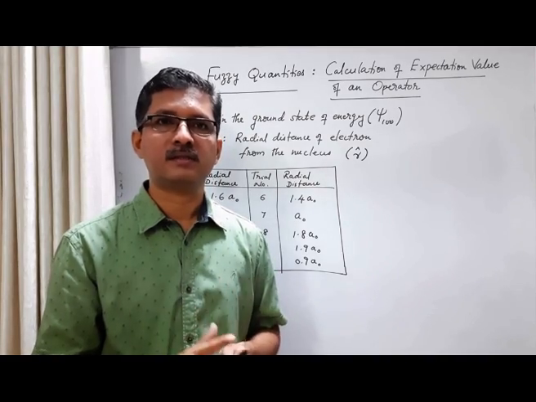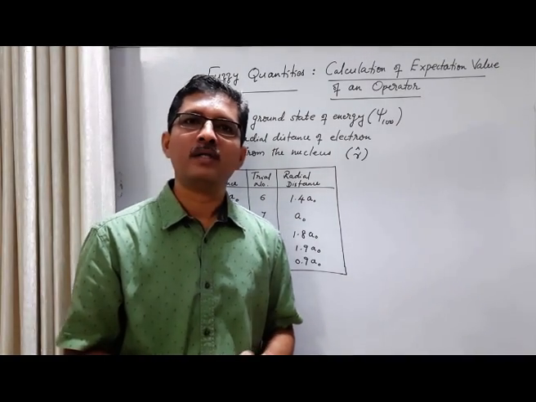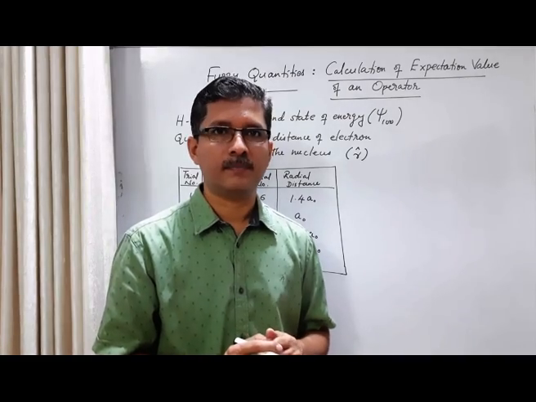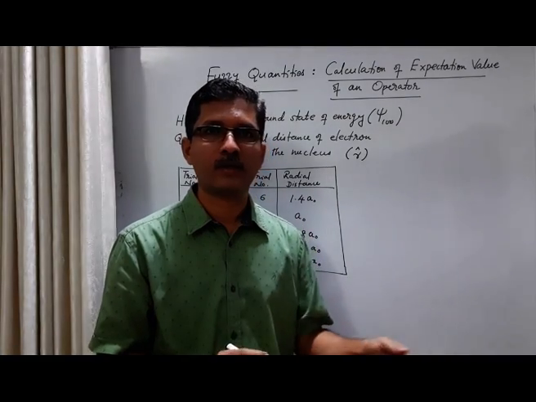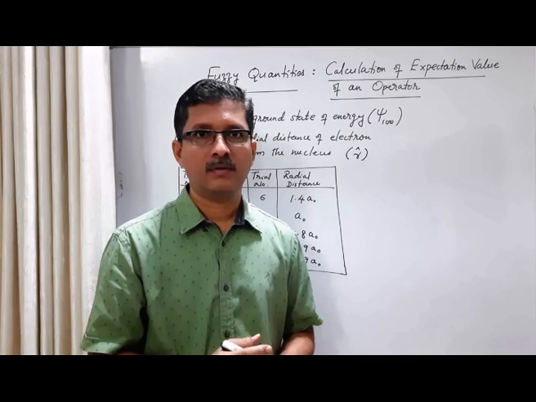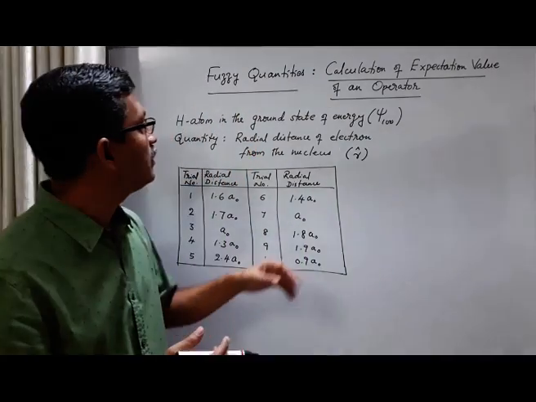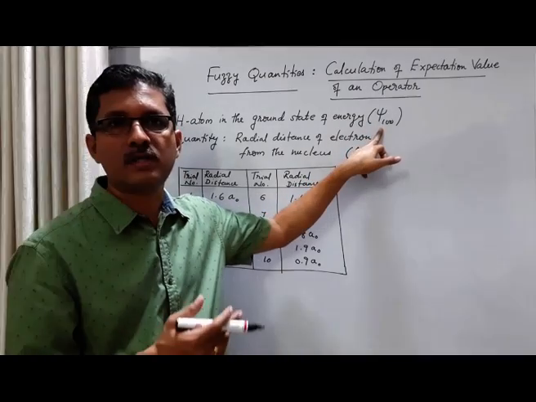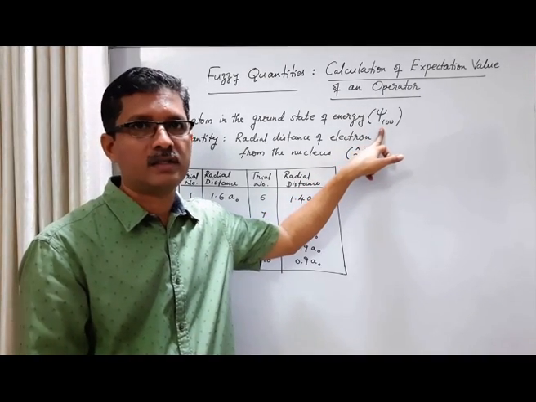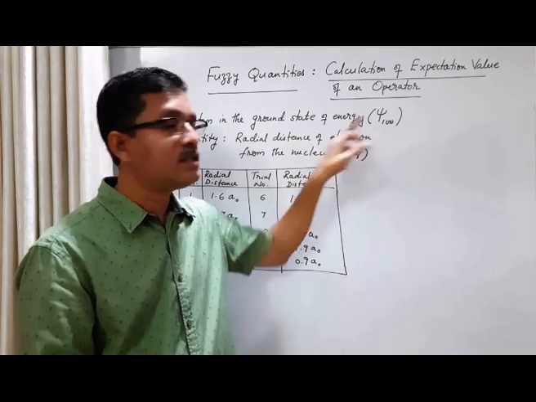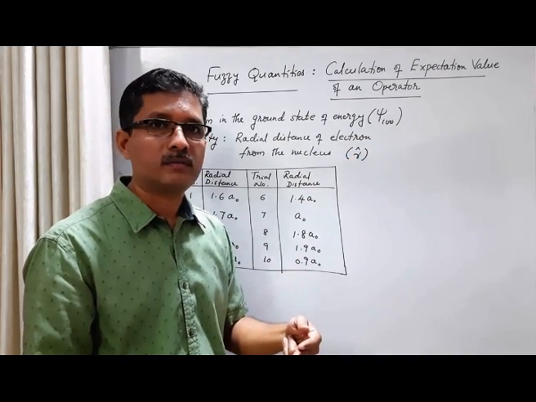For the time being, let us consider this question. What is the state of the system immediately after the measurement? We know that before the measurement of the radial distance of the electron, the state of the system is the ground state of energy of the hydrogen atom. What is the state immediately after the measurement?